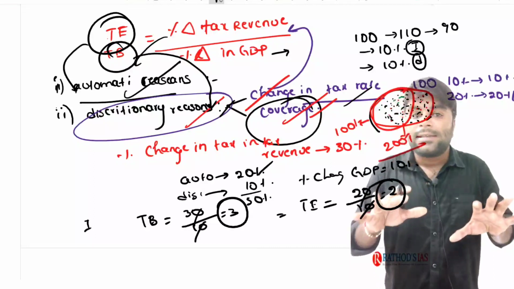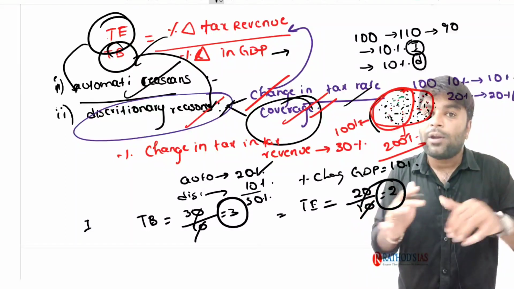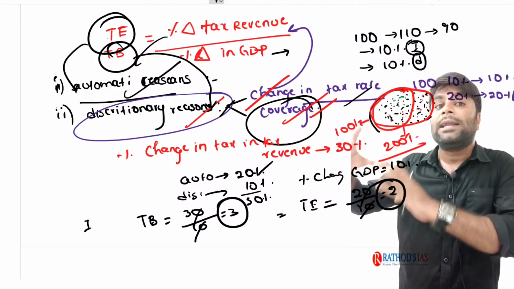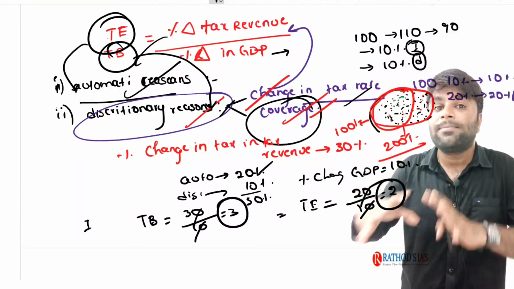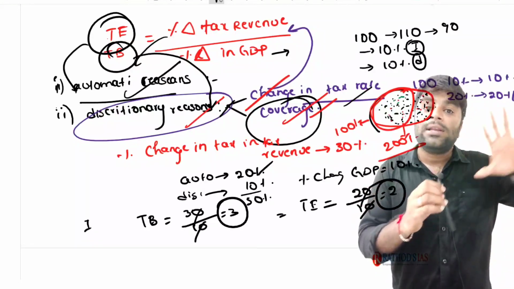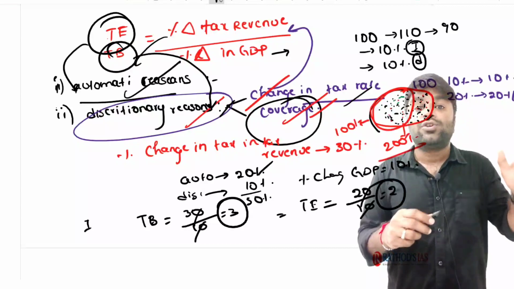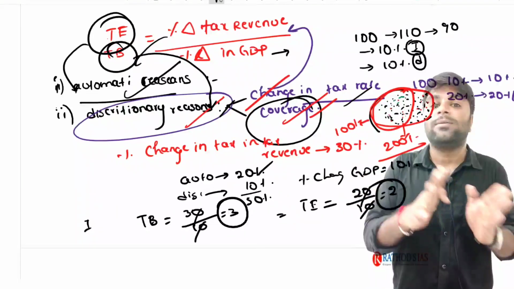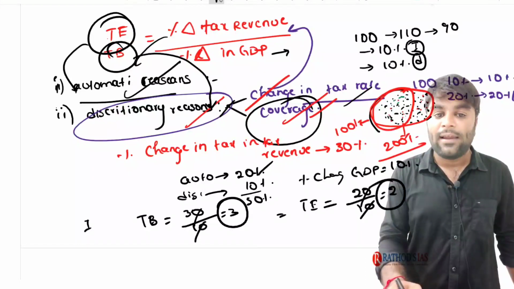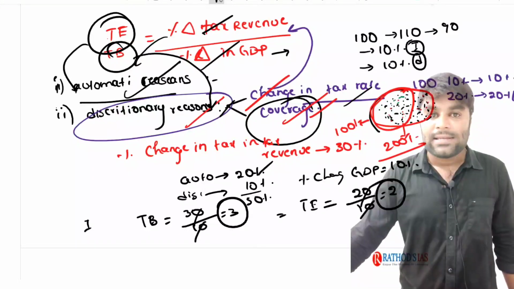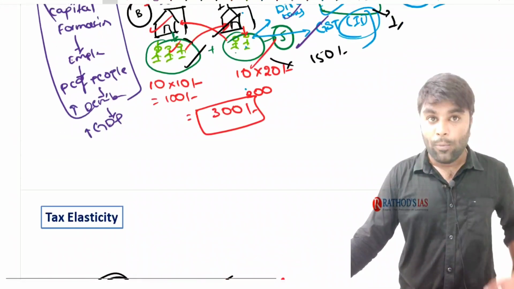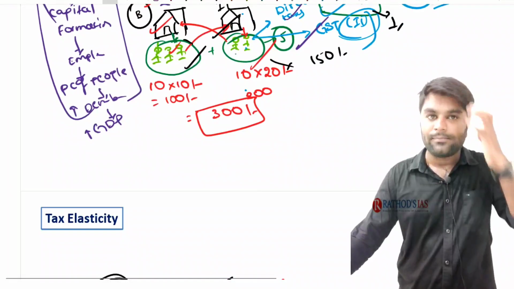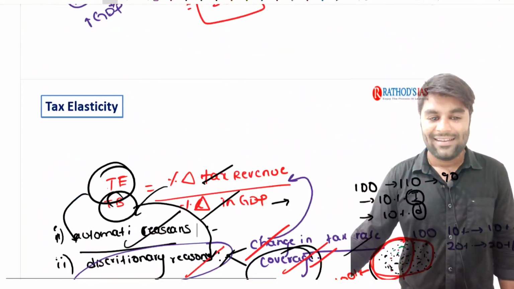Now, calculating the tax elasticity and tax buoyancy helps the government to achieve the targeted tax to GDP ratio. With these measures, they will understand what the GDP is and what the tax ratio to the GDP is. With this calculation, they can have the targeted tax to GDP ratios. So that's the main purpose of calculating this tax elasticity and tax buoyancy, right? I hope you understood all these concepts very clearly. Next.